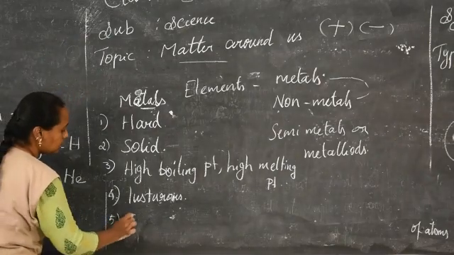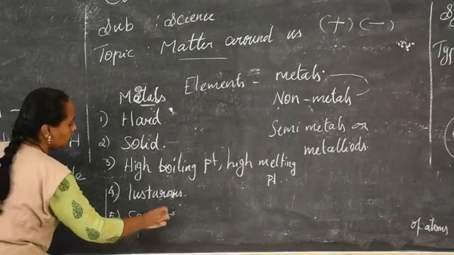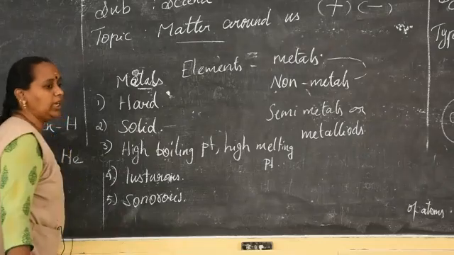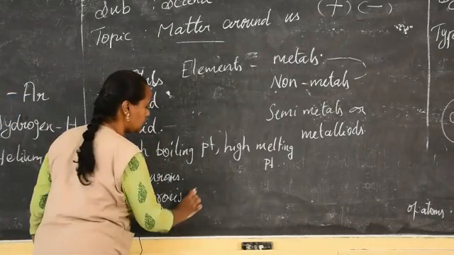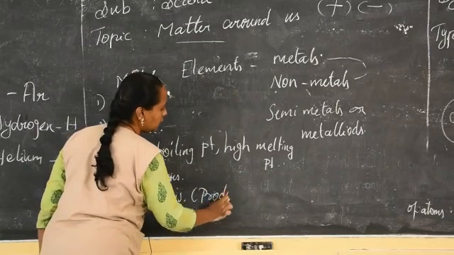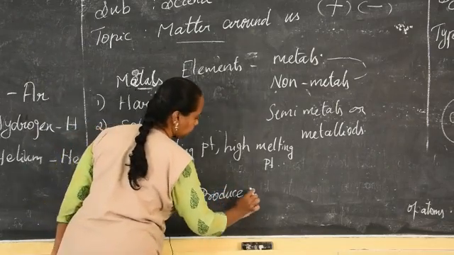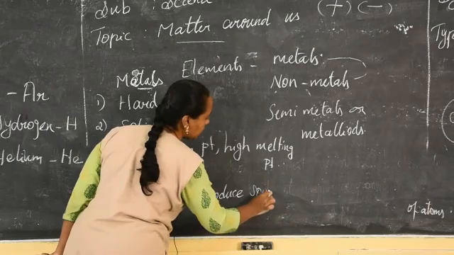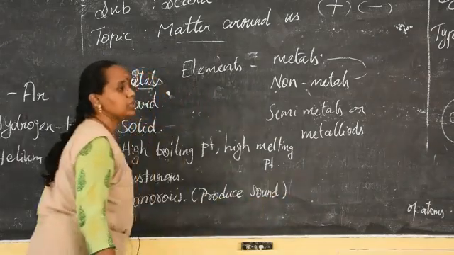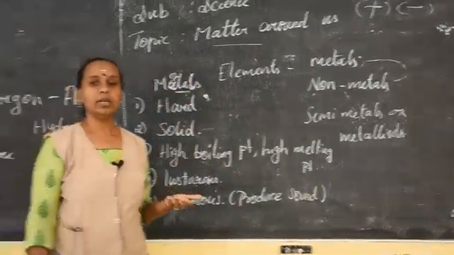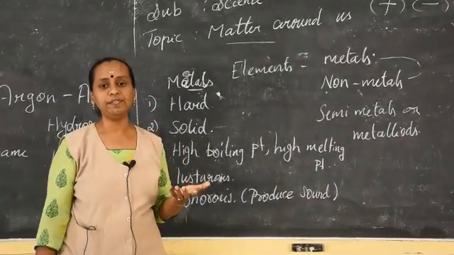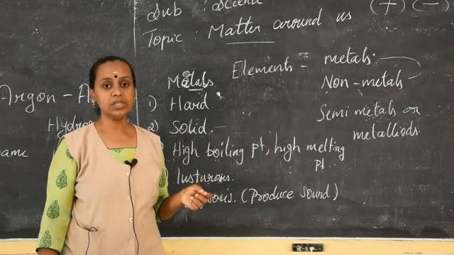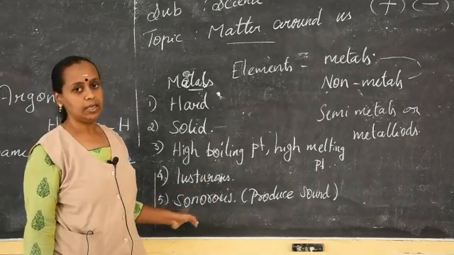And the next one is, it is sonorous. What is the meaning of sonorous? When you hit an iron on some place, it will make sound. So it will produce sound. So it is called sonorous. Making sound is nothing but sonorous. So when you hit, that's why in the temple bells, we can see it is made up of iron. So it will be making more sound. See, that's the nature of the metals.